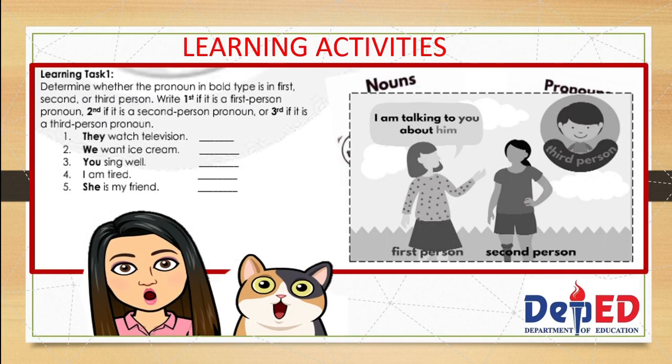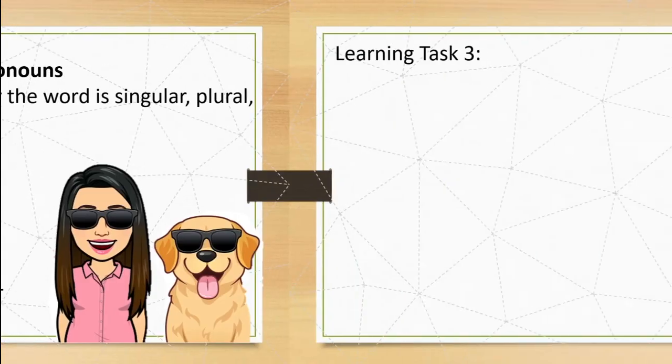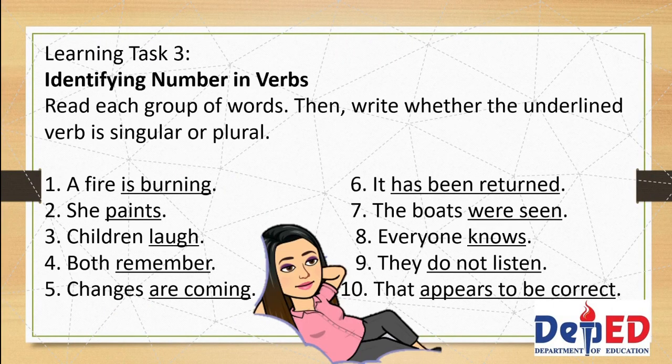In learning task 1, you're going to determine whether the pronoun in bold type is in first, second, or third person. Write first if it is in a first person pronoun, second if it is in second person pronoun, or third if it is in a third person pronoun. In learning task number 2, identifying number in nouns and pronouns, read each word, then write whether the word is singular, plural, or both. Learning task number 3, identifying number in verbs. Read each group of words, then write whether the underlined verb is singular or plural.